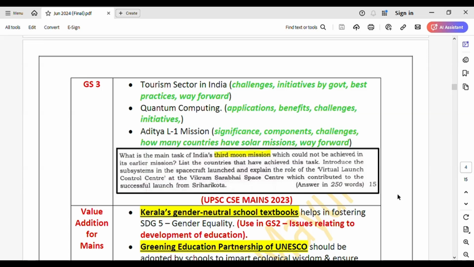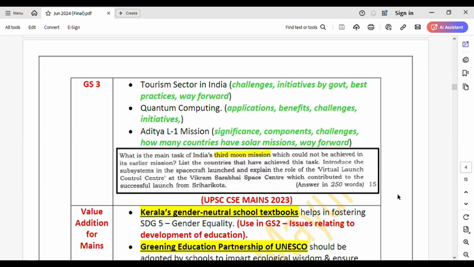That means significance. Okay. Then list the countries that have achieved this task. Like you could also see how many countries have launched solar missions. Right? So just note down 3 to 4 countries, or maybe all the countries, as many countries will not have done this. And note the components that were associated with this L1 mission, right?